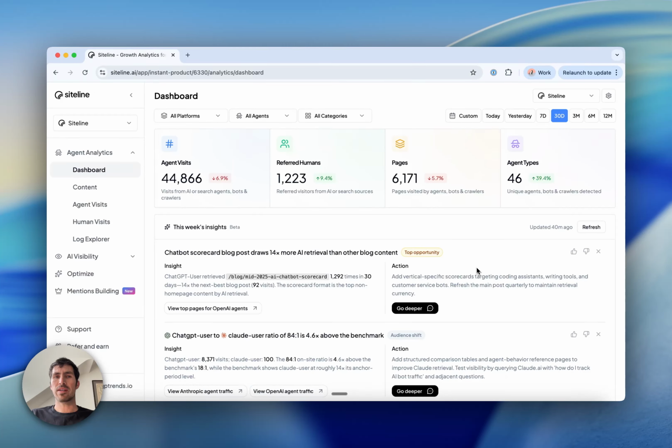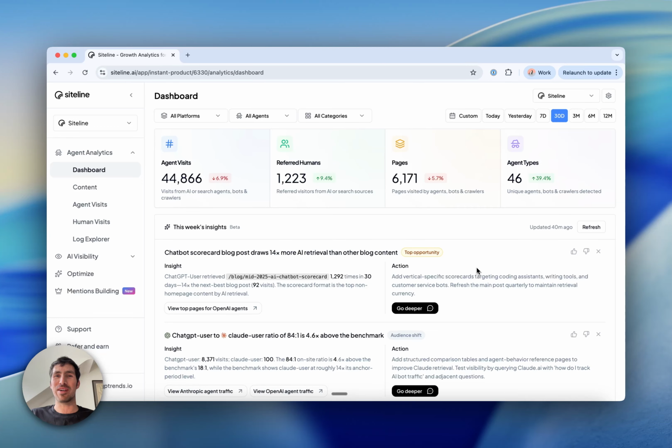Hey everyone, just wanted to give a quick demo of our new Sightline Insights agent. Before diving in, just want to mention that the analytics space overall is going through a bit of a transition period. With AI and LLMs, it's no longer sufficient just to dump a bunch of data and dashboards on users and hope that they figure it out.